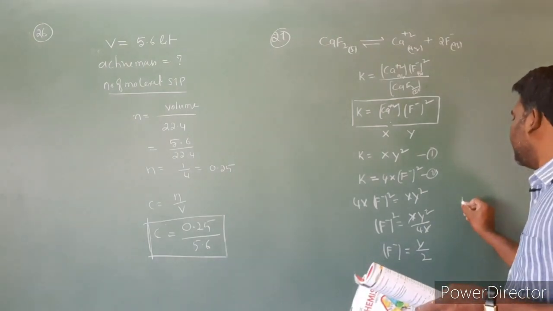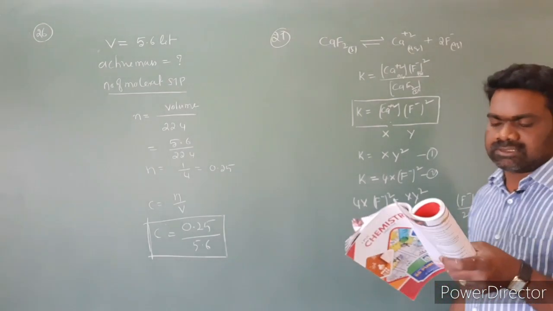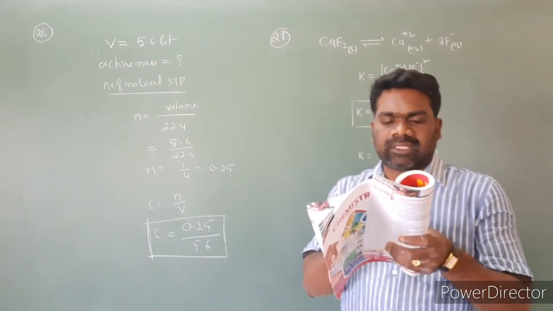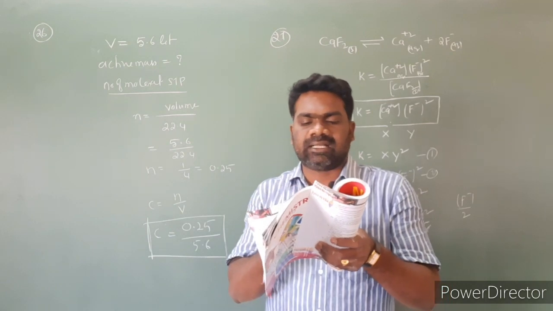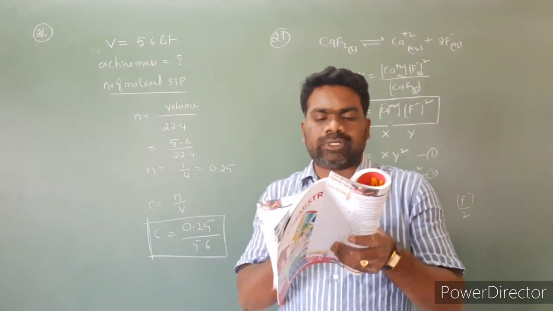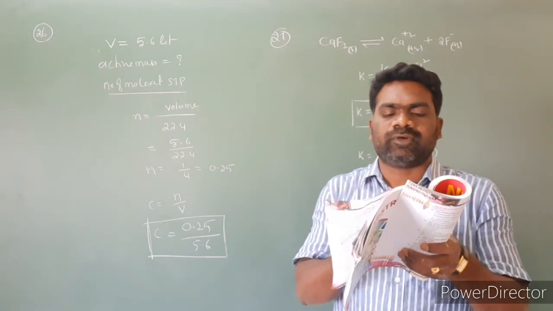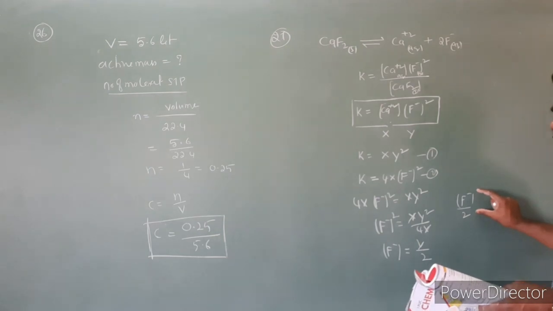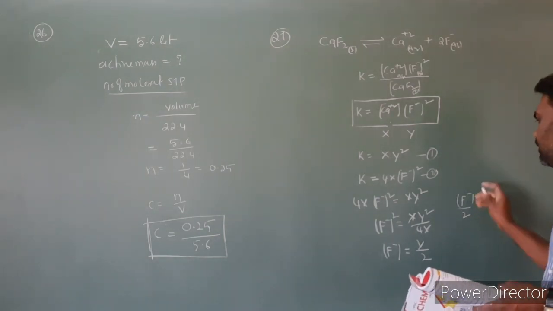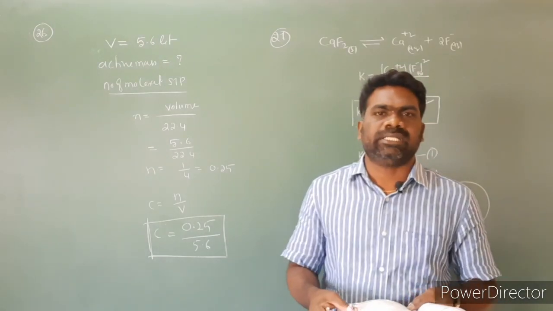What we get is F- concentration by 2. In the system, CaF2 gives rise to Ca+2 plus 2F-. Increasing the concentration of Ca+2 four times, the equilibrium concentration of F- will be changed to 1/2 of its initial value. So for question number 27, the first option is correct.